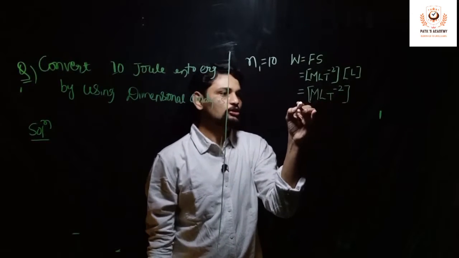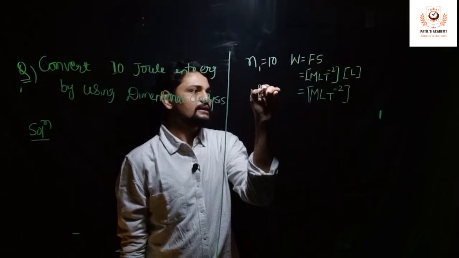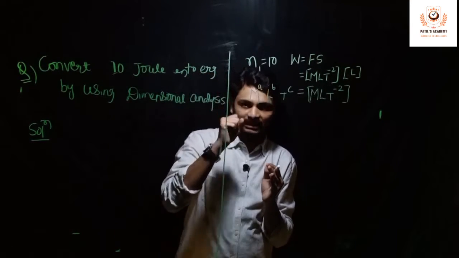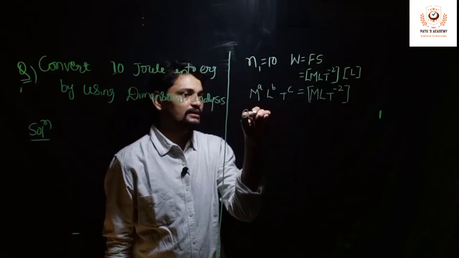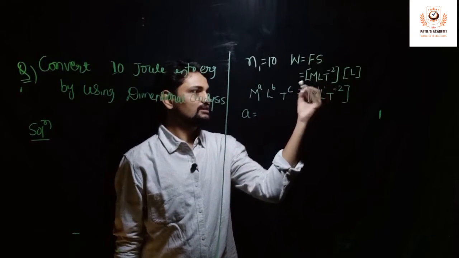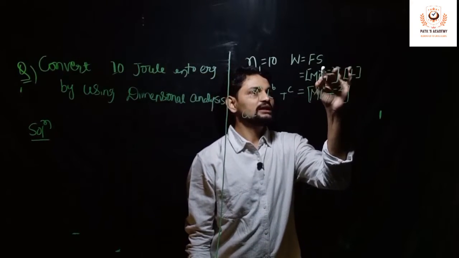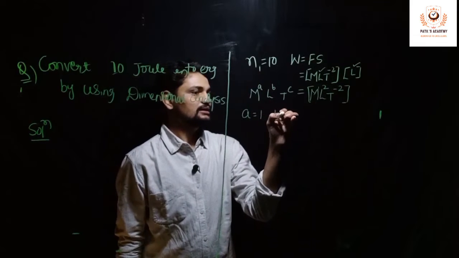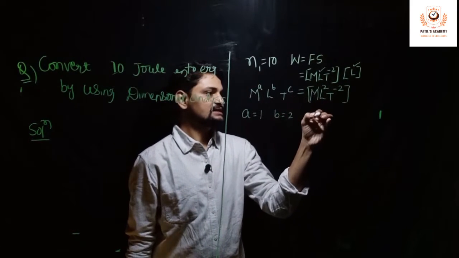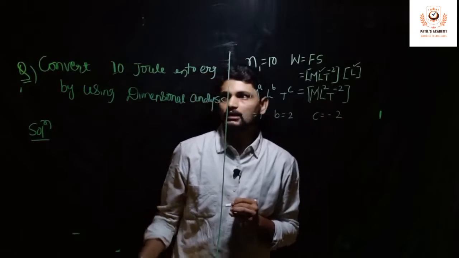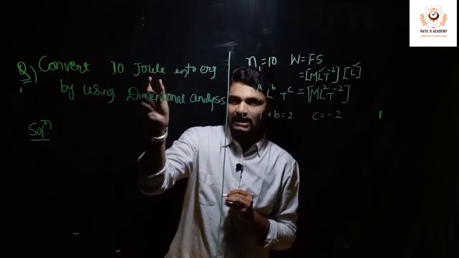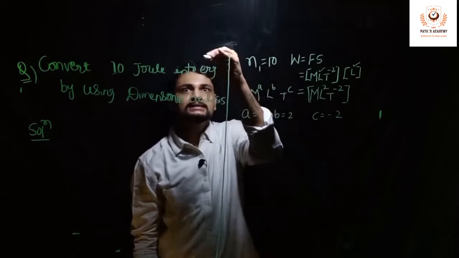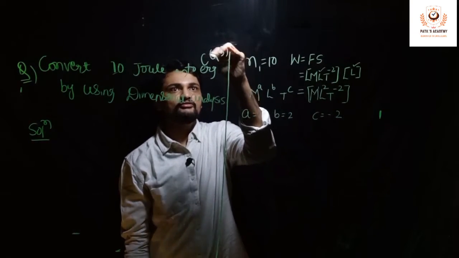So this you need to compare with M power a, L power b and T power c. If I compare, I will get the values of a, b, c. In place of a, if nothing is there, 1 will be there. Here L into L will become L squared. So a is 1, b is 2 and c is minus 2. Now this joule, which is an SI unit, these 10 joules we are converting into erg. Now erg is the CGS unit of work done.